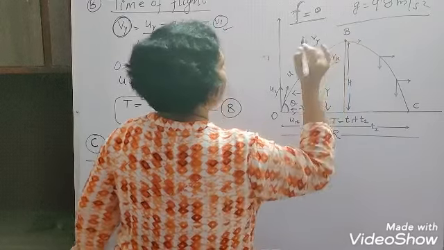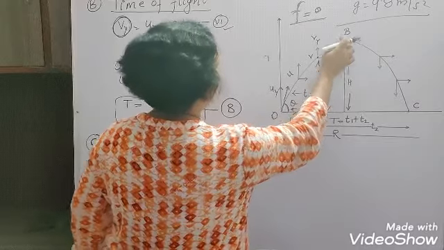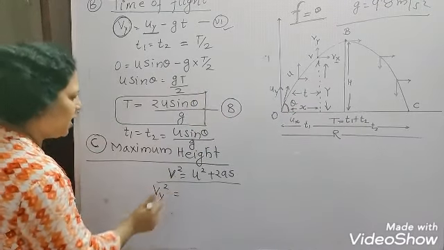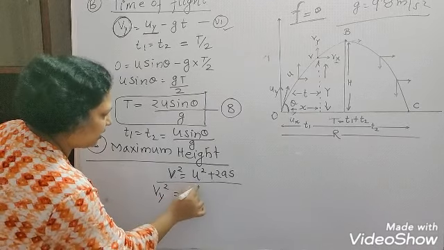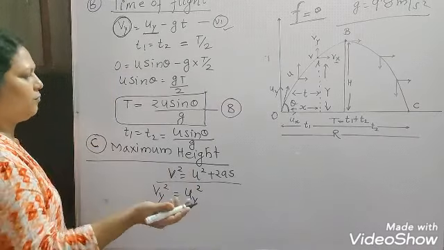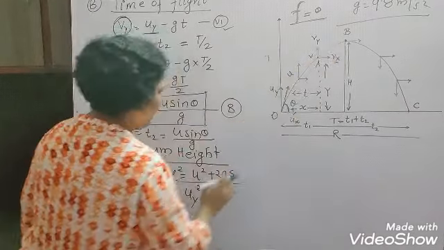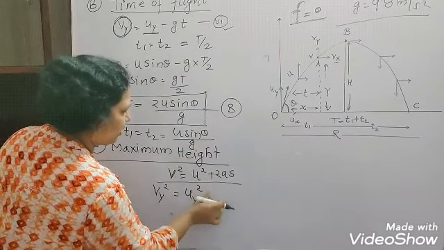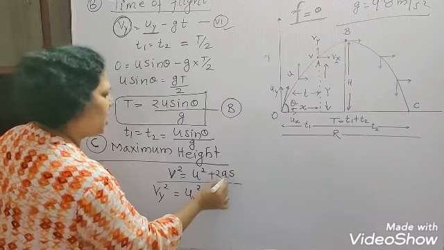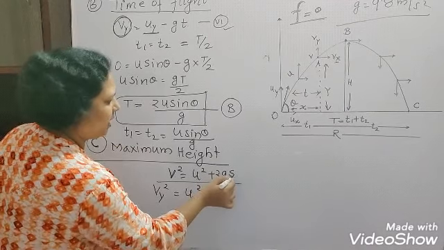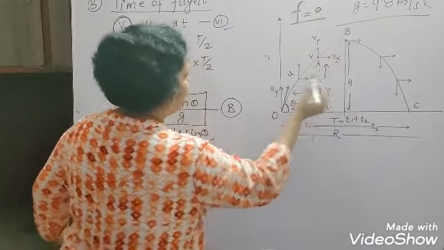Look at point B. When it attains the maximum height, the vertical component of the velocity v will be 0. This is the vertical component of the initial velocity. Then at the top, I am writing minus 2g, and in place of s, the vertical displacement, we have h here.